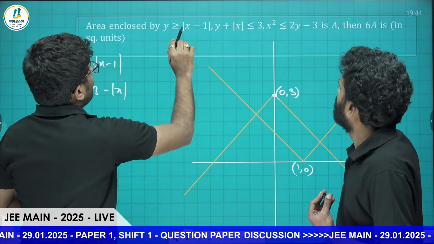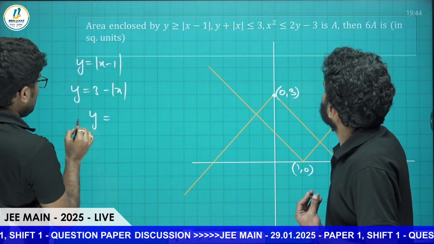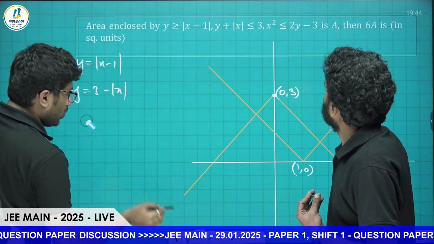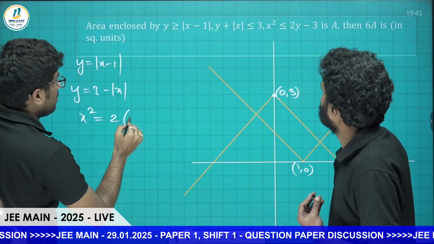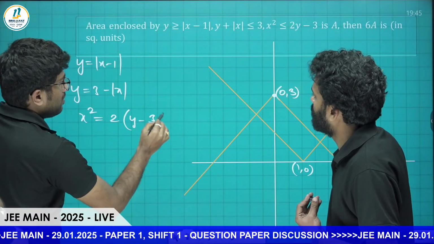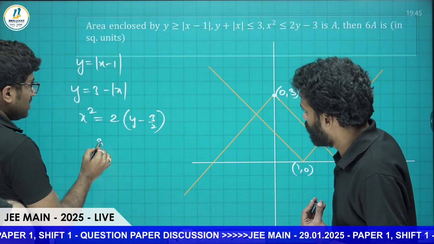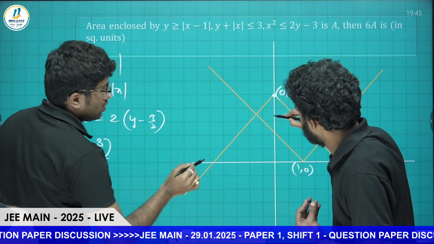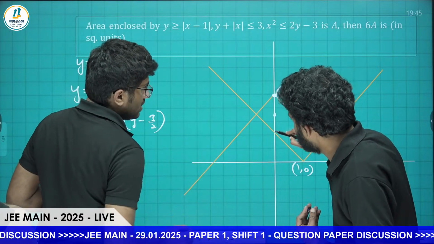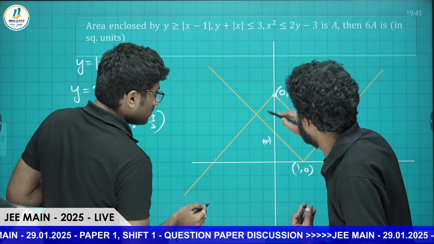Now we have a parabola. x square is equal to 2y minus 3, so x square is equal to 2 times y minus 3 by 2. That means clearly it is an upward parabola with vertex at 0 comma 3 by 2. That will be somewhere here, between 0 comma 1 and the line.